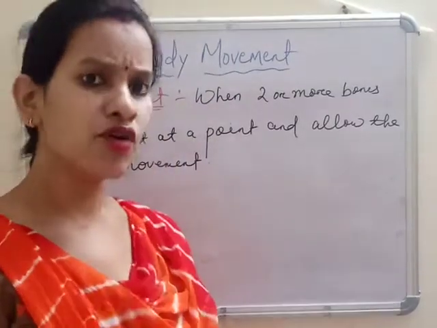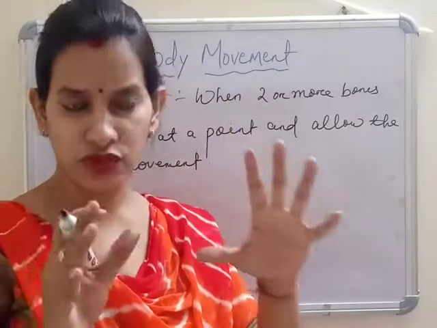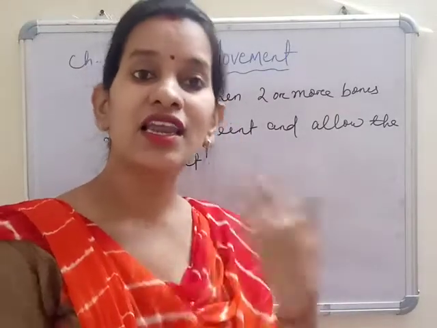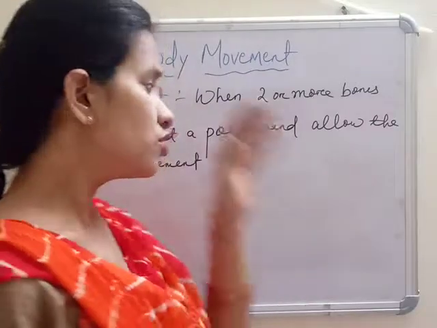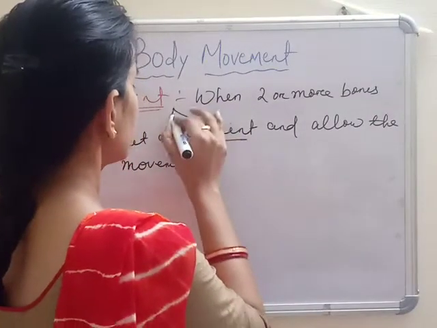Two, or even more than three bones can meet at a point and allow the movement. That point is called your joint.